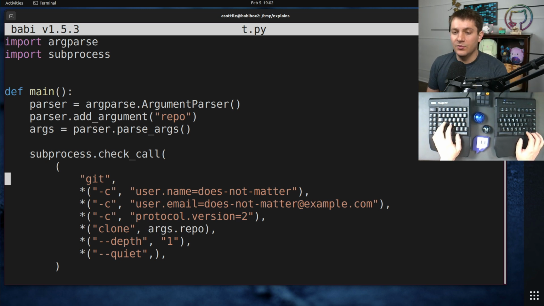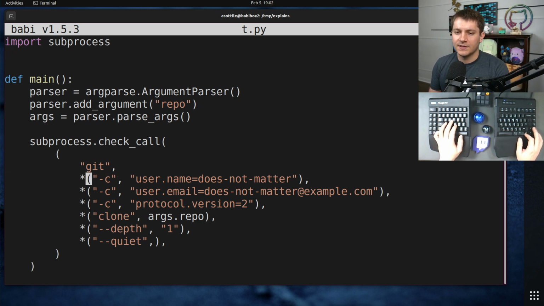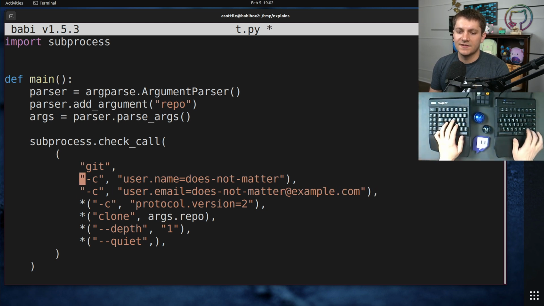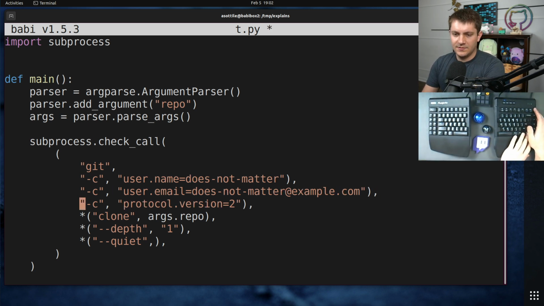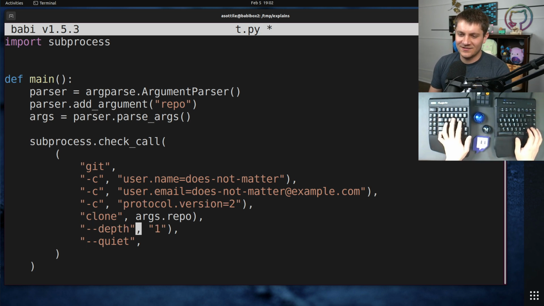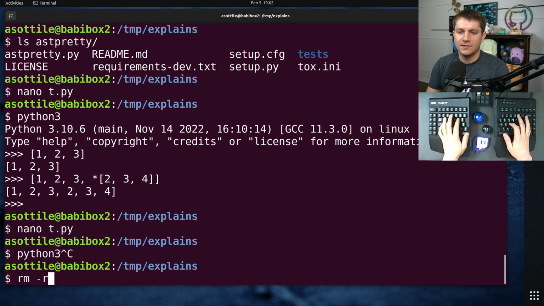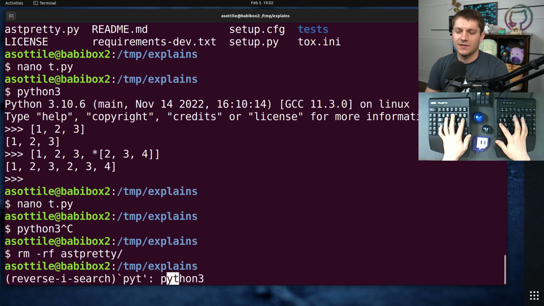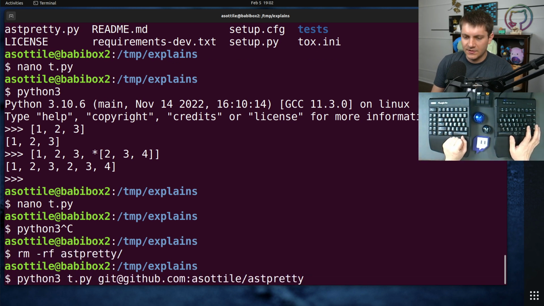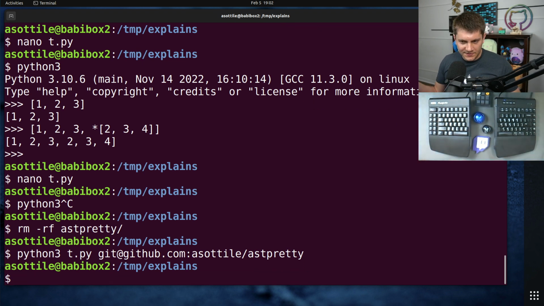You'll note if I remove the splatting by getting rid of these extra parentheses. Oh, shoot. Try to be too clever. Could have done this with regex, but alas, we'll do it this way. If we remove the parentheses, the code works the same, does the same thing here. So if we delete this repo and then rerun this script here, you'll notice that it still succeeds.